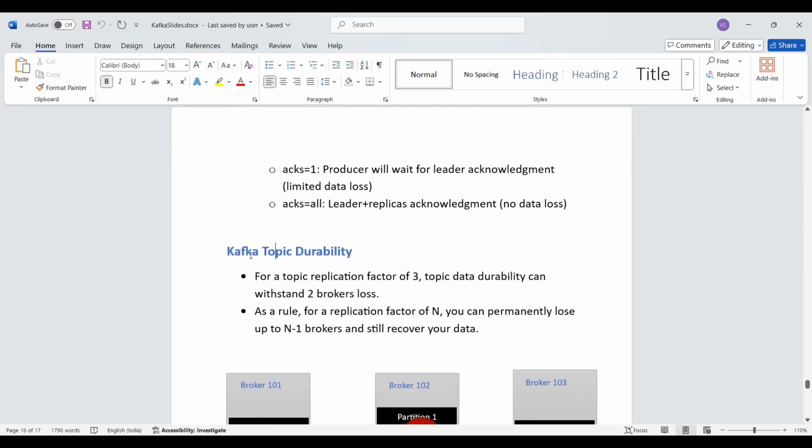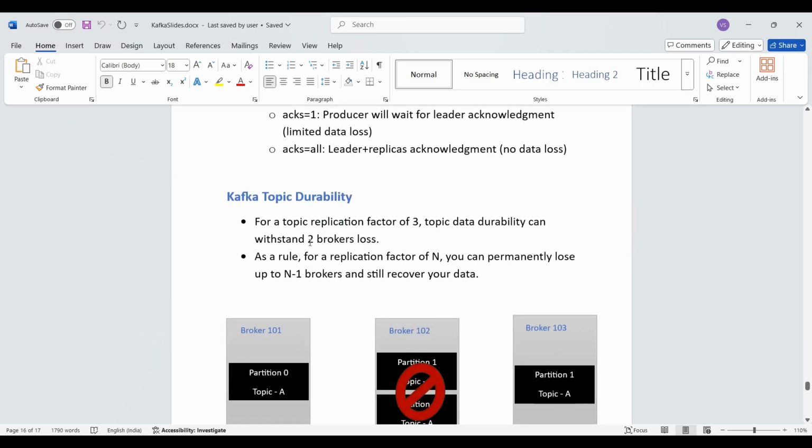Next one is Kafka topic durability. For a topic replication factor of 3, topic data durability can withstand 2 broker loss. If you have a Kafka topic with a replication factor of 3, then the topic can withstand 2 broker loss.